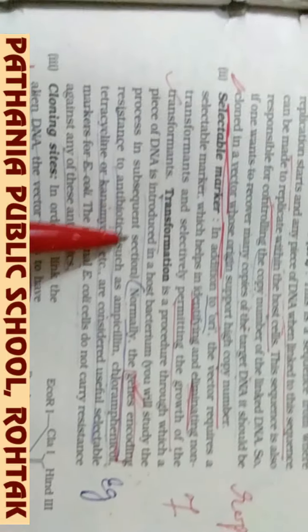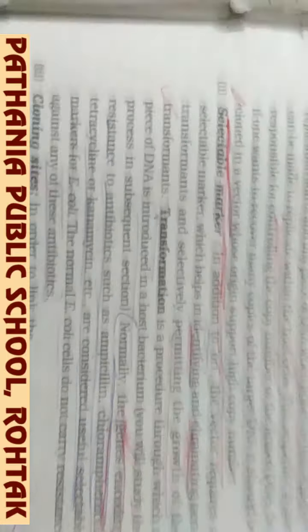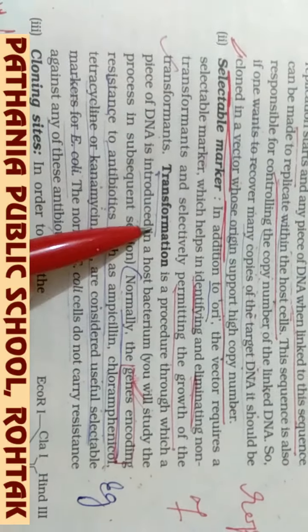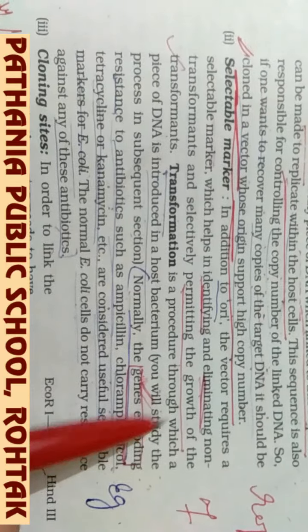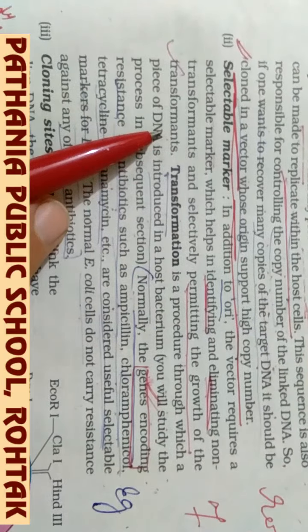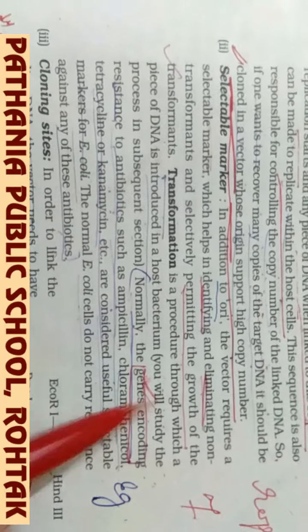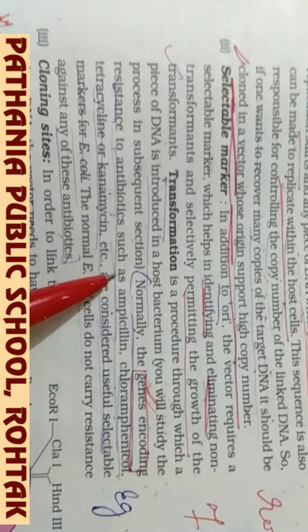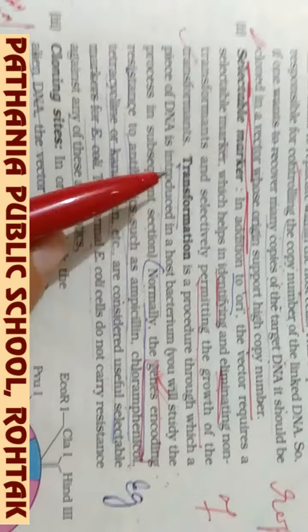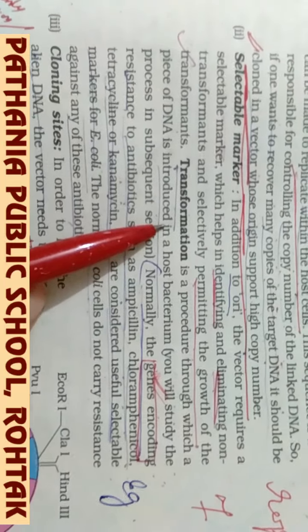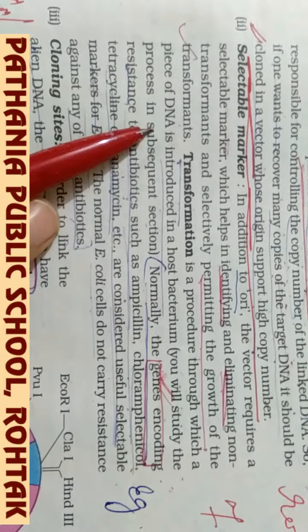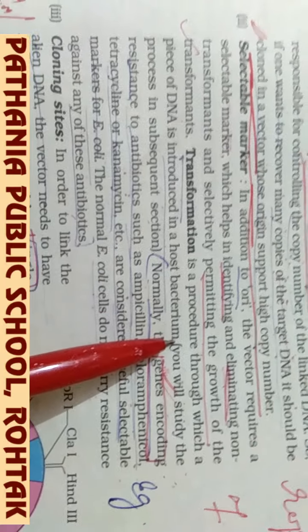Now we come to the selectable marker. Selectable markers help to identify or eliminate non-transformants from transformants, selectively permitting the growth of transformants only. The transformant has become antibiotic resistant, as we have linked the antibiotic resistance gene to it. Transformation, as given, is the process in which a piece of DNA is introduced into the host bacterium.